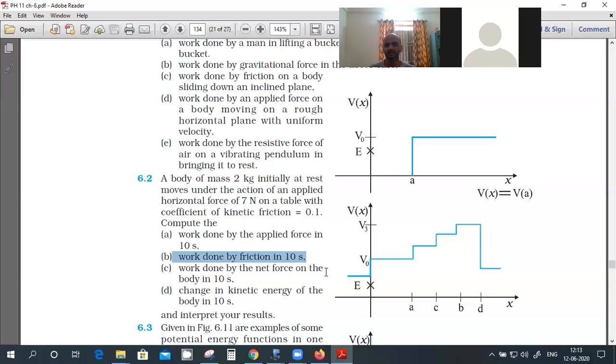If acceleration is not there, it will be the same. But applied force minus friction force equals m into a, right? Since acceleration is not 0, the friction force you have to calculate, that is mu into N. N is known, normal reaction is known. What is normal reaction?